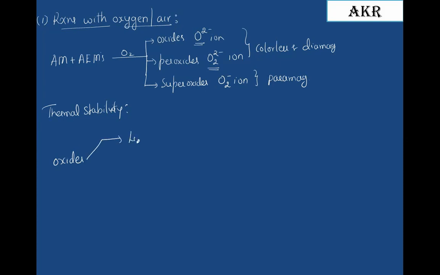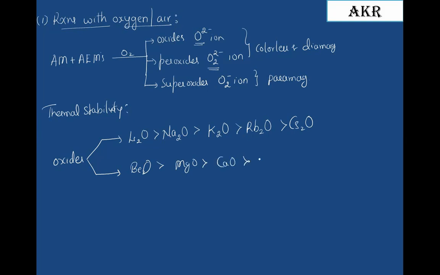So lithium oxide, sodium oxide, potassium oxide, rubidium oxide and cesium oxide. With respect to second group elements, beryllium oxide, magnesium oxide, calcium oxide, strontium oxide and barium oxide.